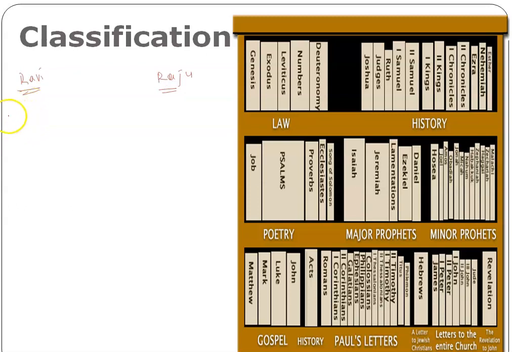Ravi, whatever products he bought, he arranged these products and segregated them into different categories. Let's say personal care, kids care, masala items, household, like this.